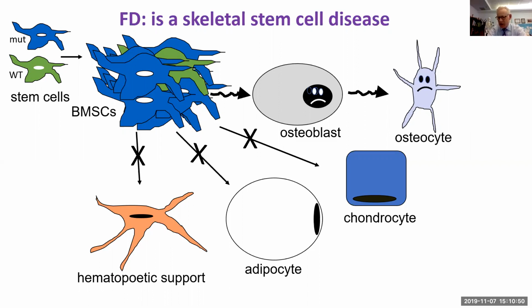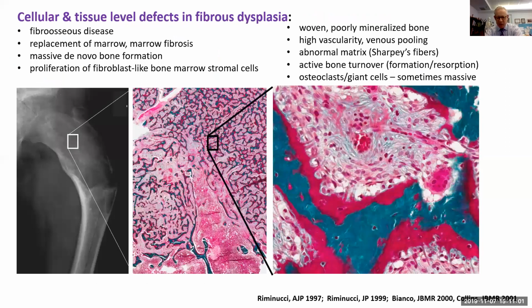Really, there aren't chondrocytes. And what occurs is really a sick little osteoblast that gives rise to a sick little osteocyte. This is shown better in this slide here, which demonstrates the broad spectrum of manifestations in fibrous dysplasia. Fibrous dysplasia is one of what's known as fibro-osseous diseases. So there's a fibrous component as shown in this area of the slide, and there's an osseous component as shown here. In fact, there's really a lot of bone in fibrous dysplasia.